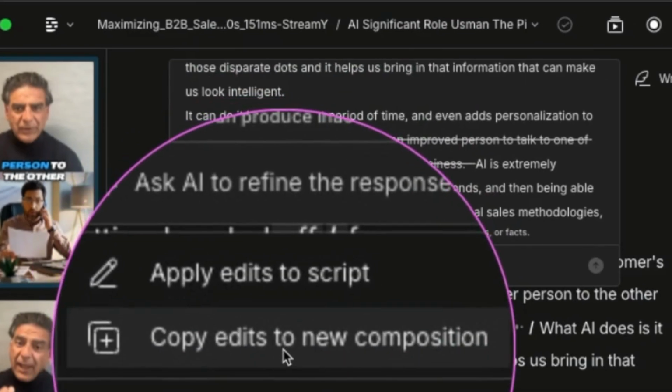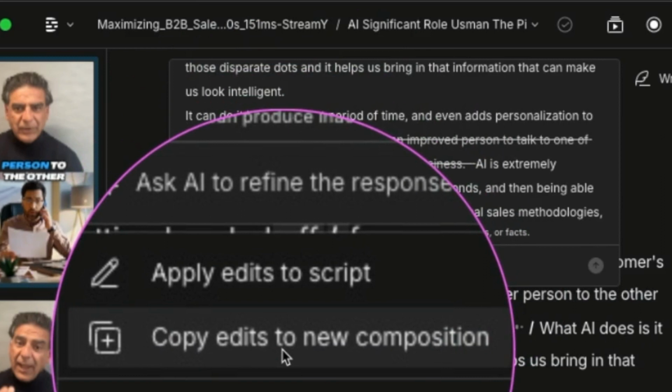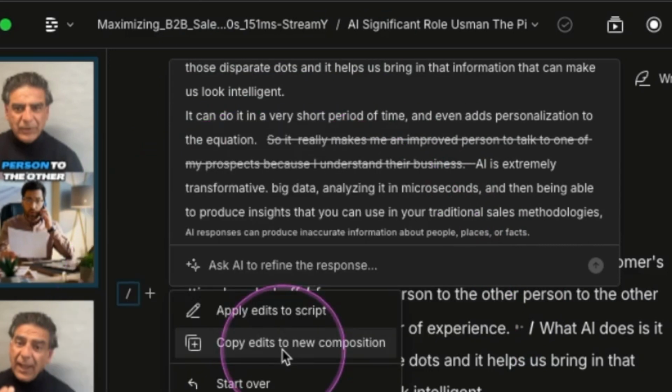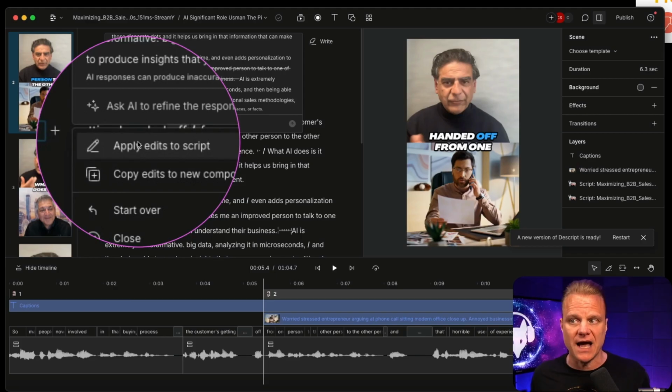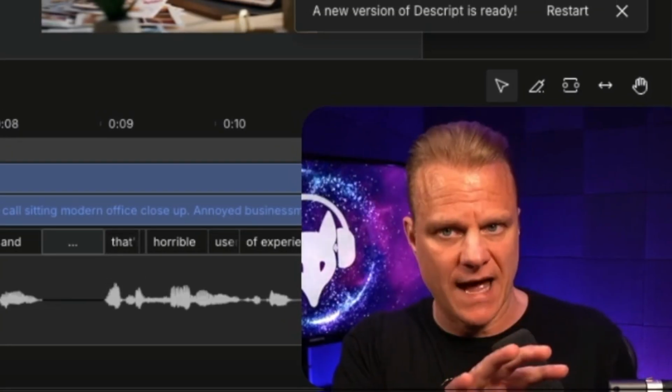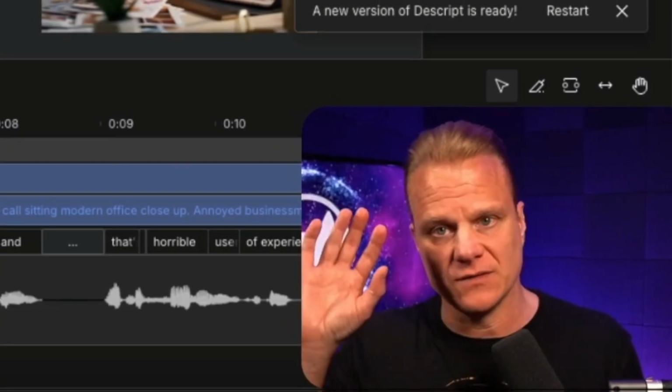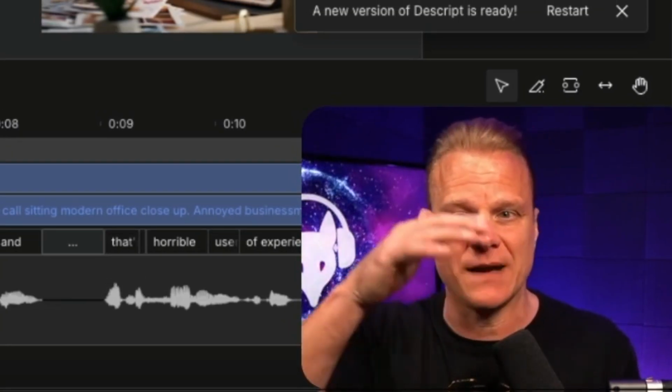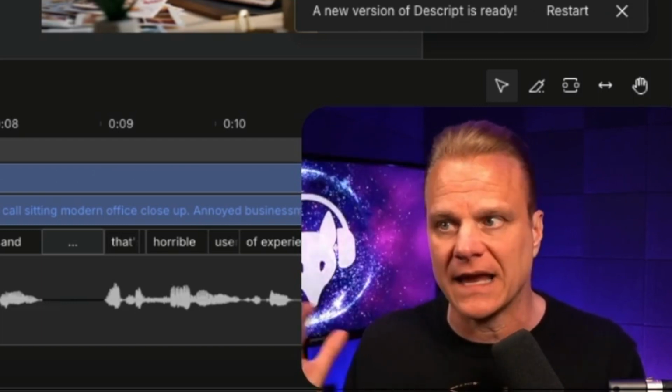Or I can copy the edits to a new composition. Now, I'm someone that likes to keep copies of copies of copies. So I like to make a copy of the composition with the change of it. But even if you did apply edits to the script, you can go into the transcript and undo that as well. So don't feel like if you did it, oops, I clicked that, now I've painted myself into a corner and I can't undo it.